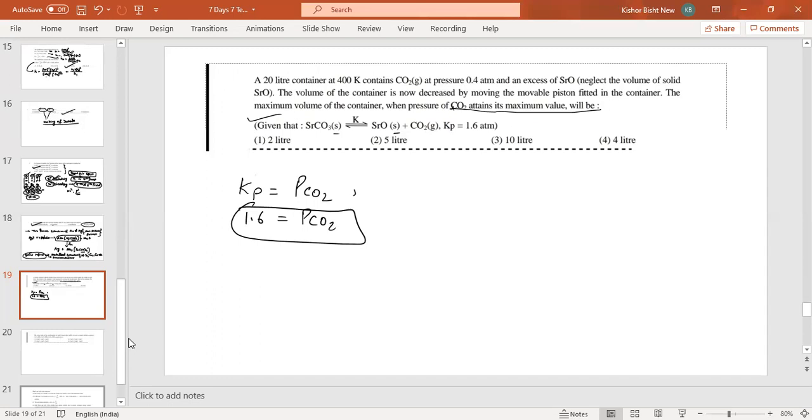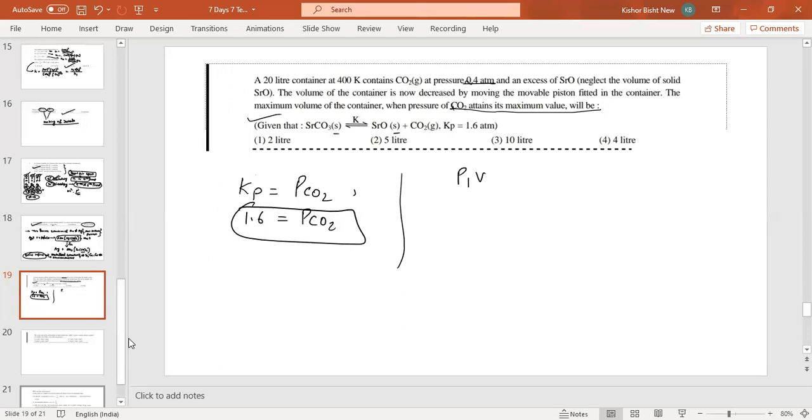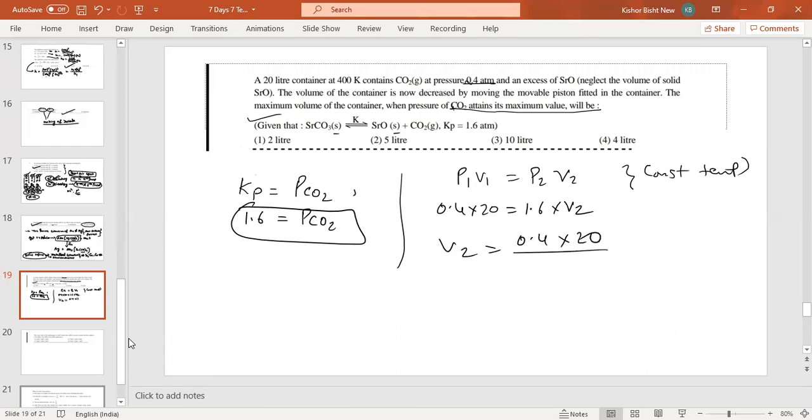Now think again: the temperature is constant, the volume is changing, and pressure is given. Initial pressure was 0.4, so P1V1 equals P2V2 at constant temperature. P1 is 0.4 initially, volume 20 liters. It's asking for the final volume, where the pressure is 1.6, and you need to calculate V2. So V2 is equal to 0.4 into 20 upon 1.6, which is 5 liters. Your answer is B. Come to the next.